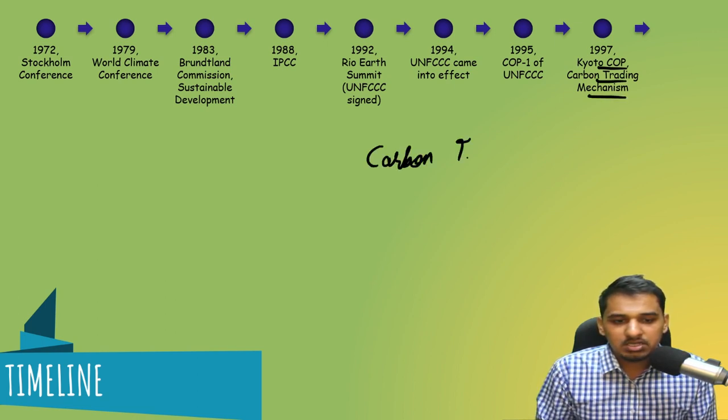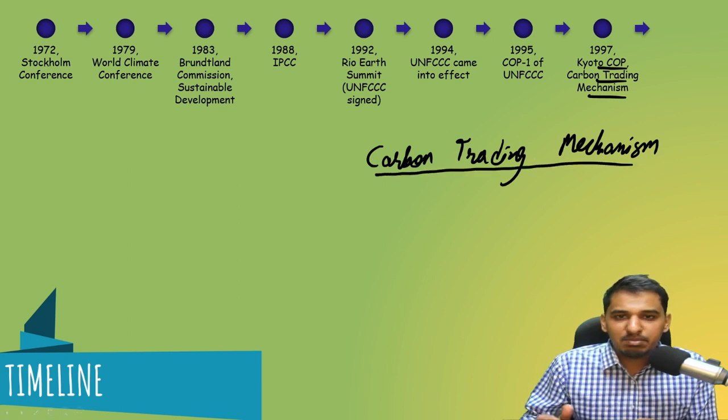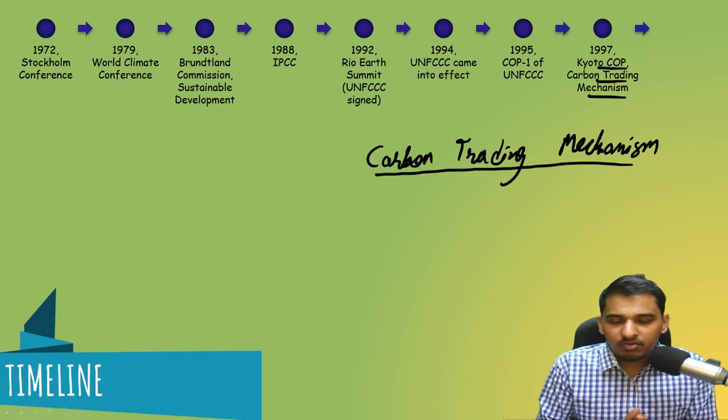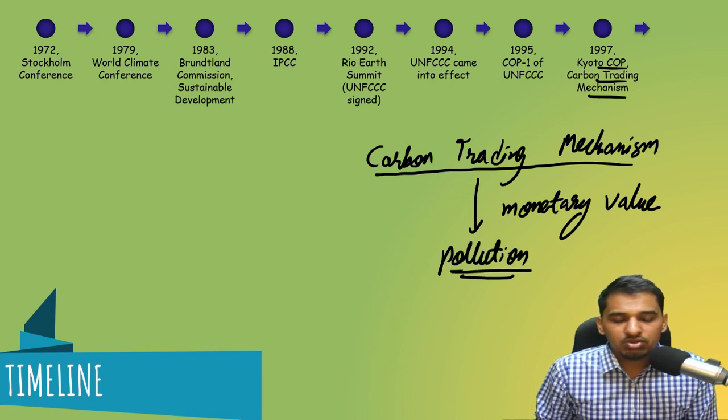Carbon trading mechanism. Now, why is this important? For the first time, you can trade your carbon. For the first time, it was seen that carbon is a polluting thing, and for the first time a monetary value was attached to pollution. In Kyoto Protocol, a kind of monetary value was attached.